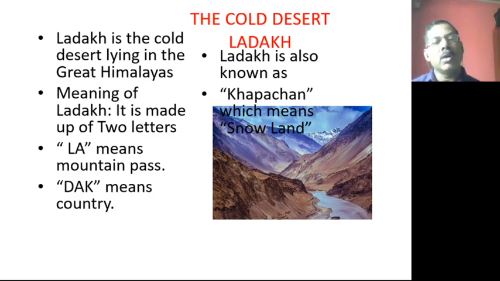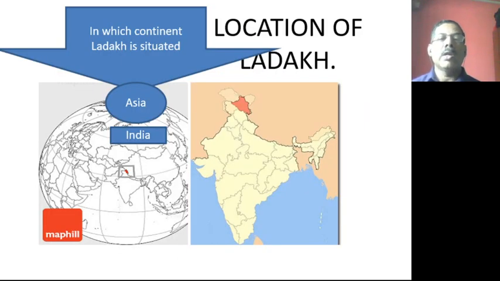The hot desert you have already seen. Now it is the cold desert, covered completely with snow. Now you can see where exactly it is situated, in which continent. You know very well about the continents. You studied all the continents in the 6th class. So you can easily identify that the cold desert, Ladakh, is situated in Asia.